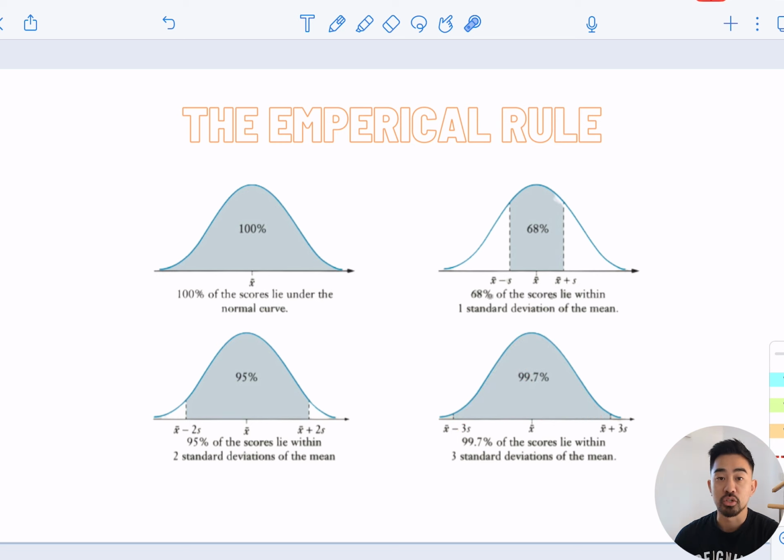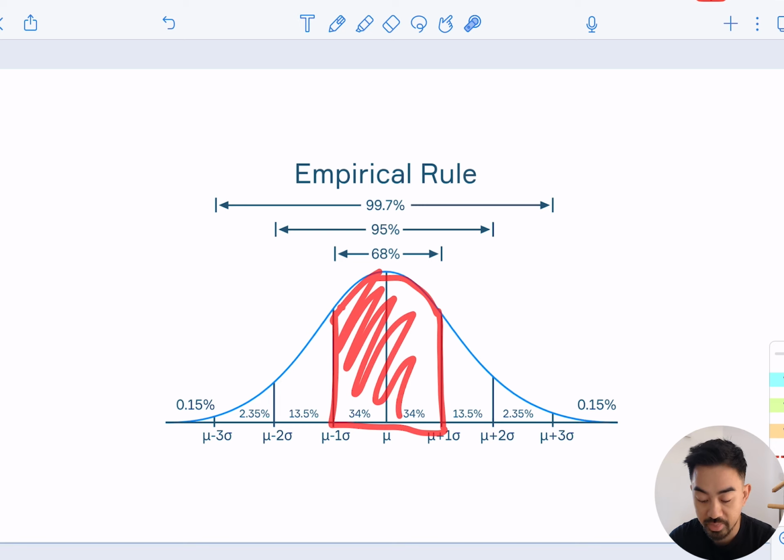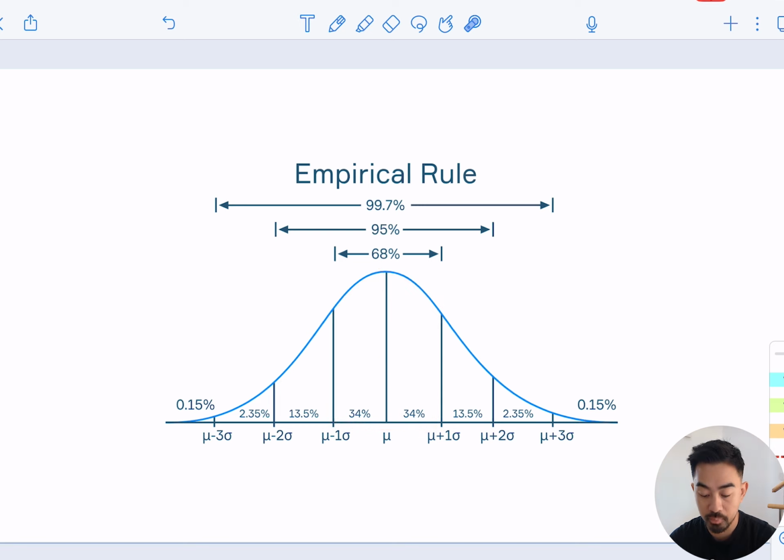Now remember, standard deviation just measures how spread apart the data is. You can also think of it as the distance from the average, or the distance from the mean. Just to make things simpler, what do we notice? The 68, 95, and 99.7 rule can actually be broken into these four numbers. And because it's symmetrical, we can apply it on either side. If we look at the 68% rule first, within one standard deviation there are 68% of all the scores. You cut that in half, it'll be 34, 34.